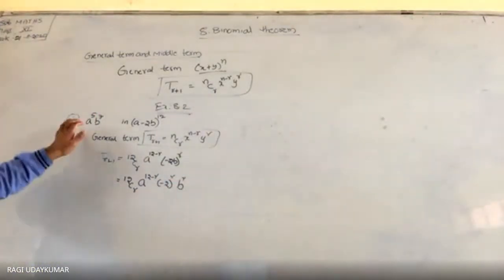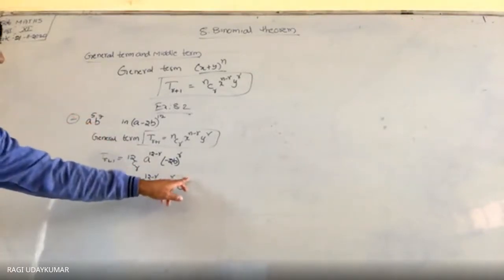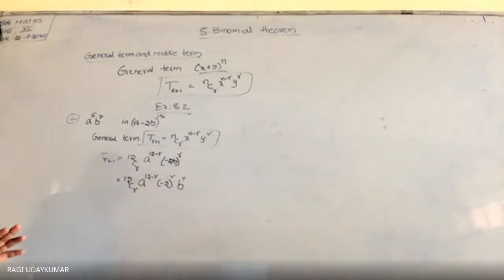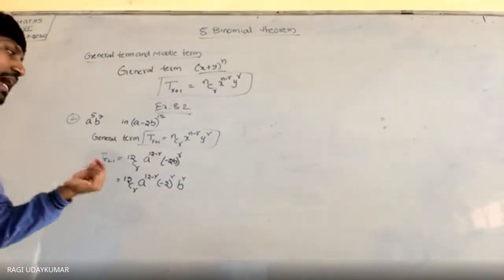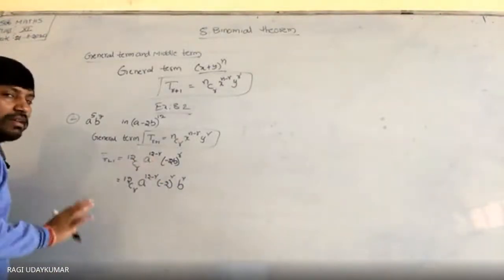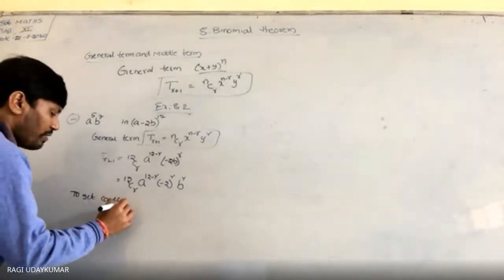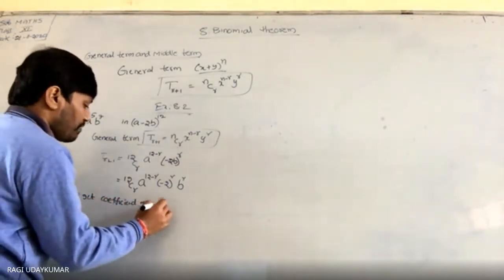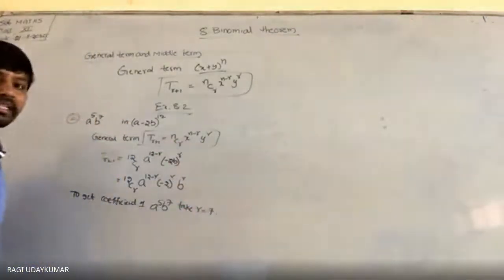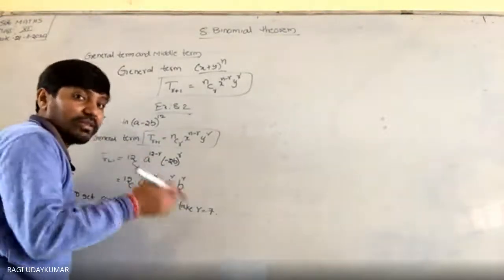Here, if you see, you want the a power 5, b power 7 coefficient. Directly, you can say that b power 7 means we take r as 7 here, so 12 minus 7 is 5, so a power 5, b power 7 will come. So we need to take r is equal to 7 to get the coefficient. You can write r is equal to 7 directly, otherwise you can write 12 minus r is equal to 5. From that r is equal to 7 will come.